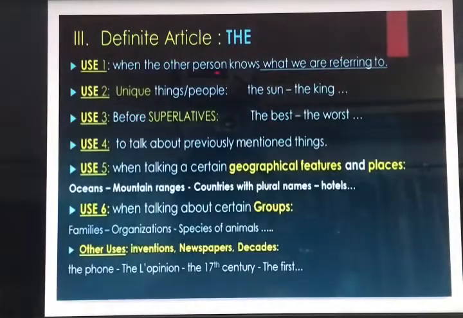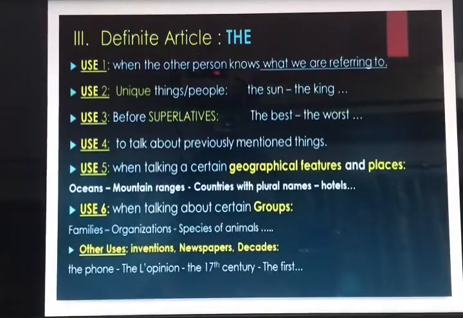Next we have definite articles. The is the definite article. We use it when we are referring to a person for the second time. That is the definite article. Second, we use it with unique things or people, like the sun, the king. Similarly, things that are one in number, like the Taj Mahal, the Red Fort.